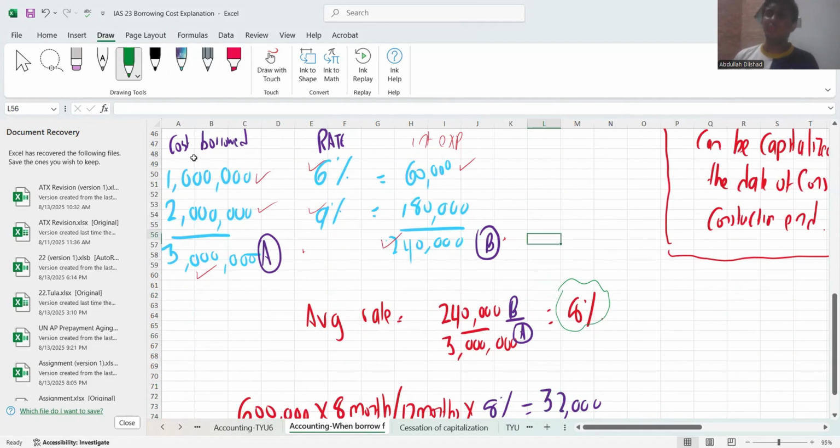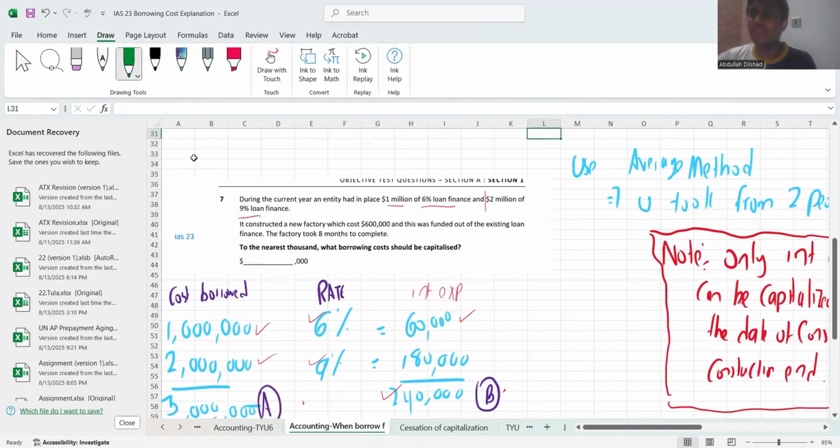Now you all might be thinking, what do I do with this 8%? It's quite simple. It constructed a new factory which cost 600,000. And this was financed through these two loans. So 600,000 was the cost.